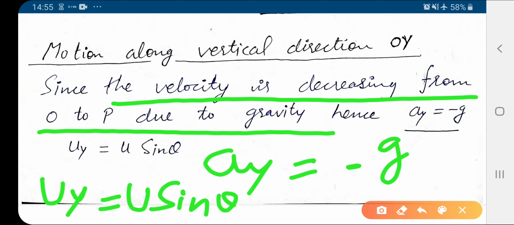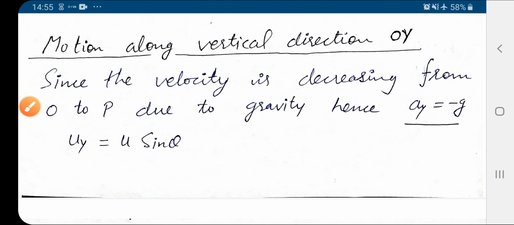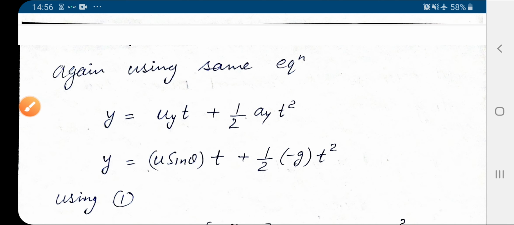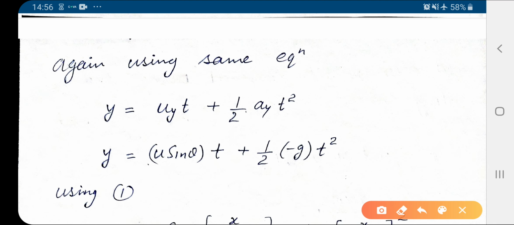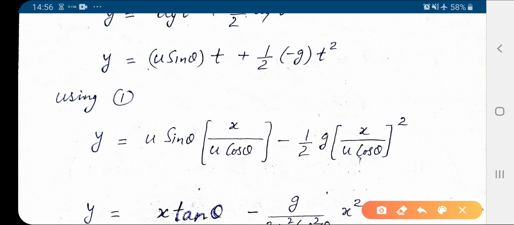So substitute again these two values in the same second equation: uy is u sin theta and ay is minus g. Substitute here, and from equation 1 we can substitute t. So u sin theta, t is from 1, and minus g half t square, and then proceed.